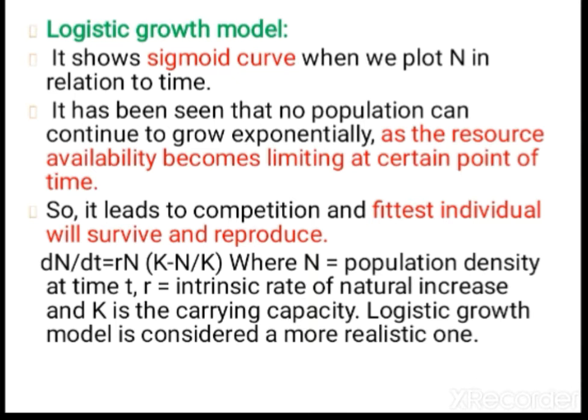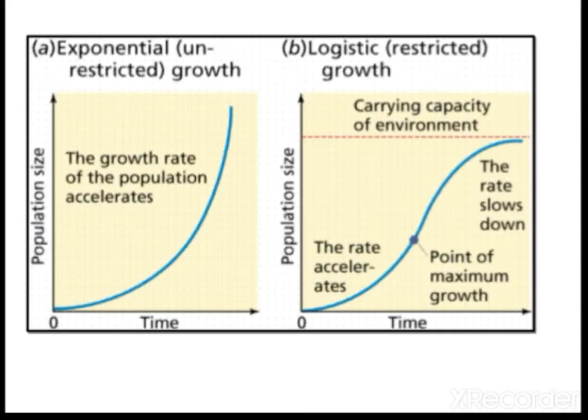The same thing can be plotted with the same type of formula, but here we use K, the carrying capacity, because the population will grow only to a particular limit. You see the diagram, the graphical representation. In exponential growth, it grows continuously, there is no limit at all because resources are continuously available.